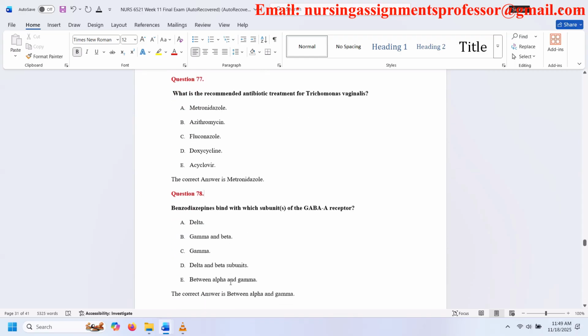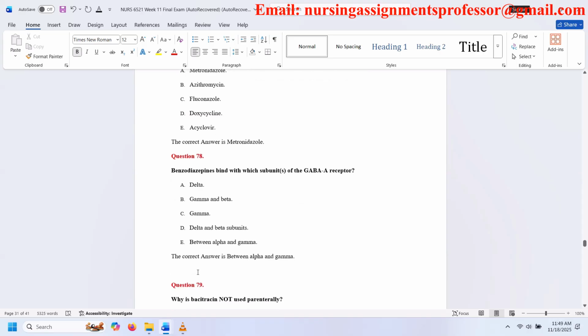Question 78. Benzodiazepines bind with which subunit of the GABA receptor? A. Delta. B. Gamma and beta. C. Gamma. D. Delta and beta subunits. E. Between alpha and gamma. The correct answer is between alpha and gamma.